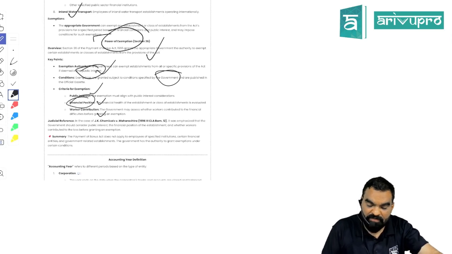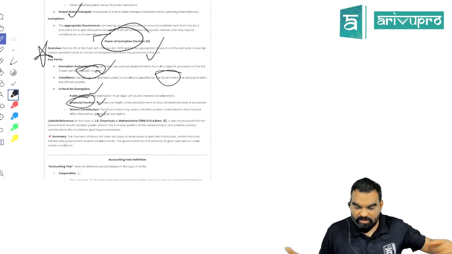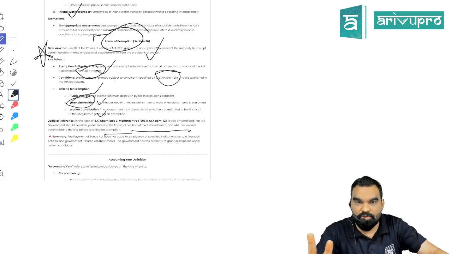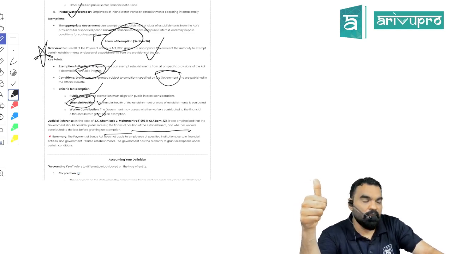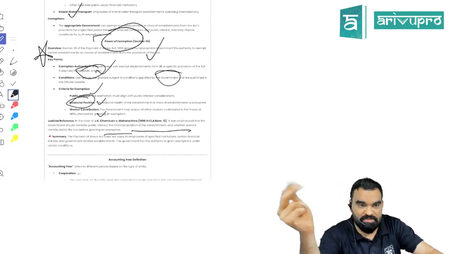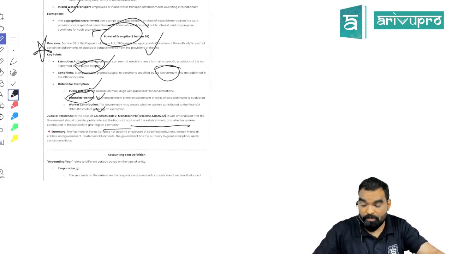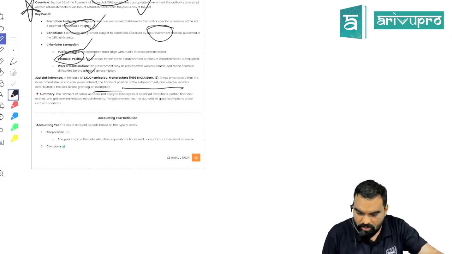And if it is because of financial position, the government will check whether it is because of the workers' negligence or not. So on two grounds, you will get an exemption from the application of this act. First rule is exemption can only be granted by the appropriate government. It cannot be granted by the central government or any other authority. You have to make an application for the exemption. Exemption can be based on public interest requisition, or it may be based on bad financial health. But there should be an involvement of employees in the bad financial health of the organization, right, logical.